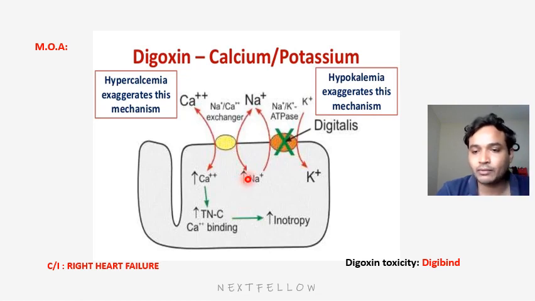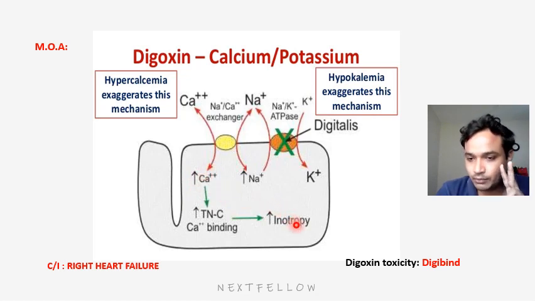With normal depolarization, there will be more release of calcium into the cytosol. There will be more contraction, leading to inotropy. Inotropy means increased contraction, which happens by accumulation of more calcium in the cell.